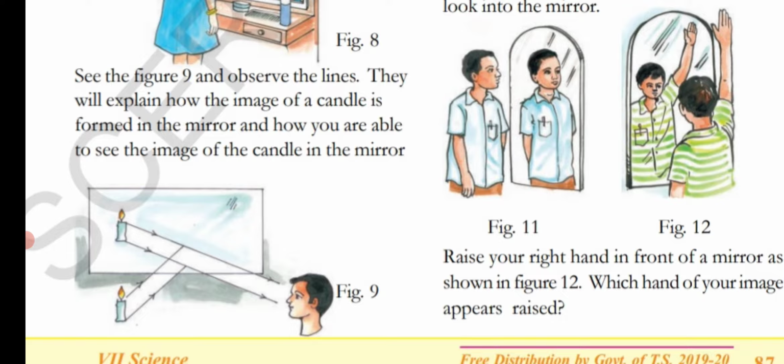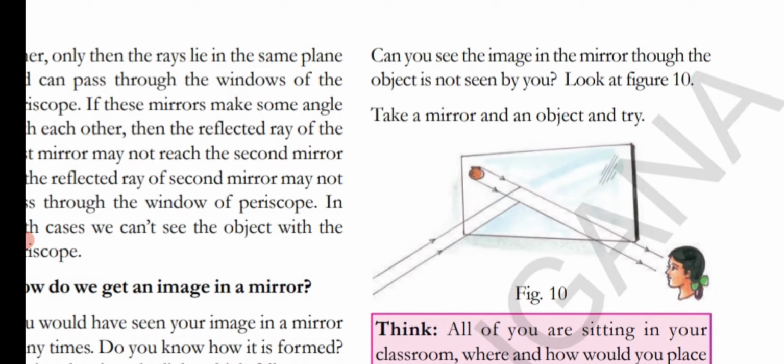First, the candle will be reflected into the mirror. From the mirror, that image will be reflected to your eyes. Then you could see the image of the candle. Can you see the image in the mirror though the object is not seen by you? Take a mirror and an object and try. Yes, you could see.